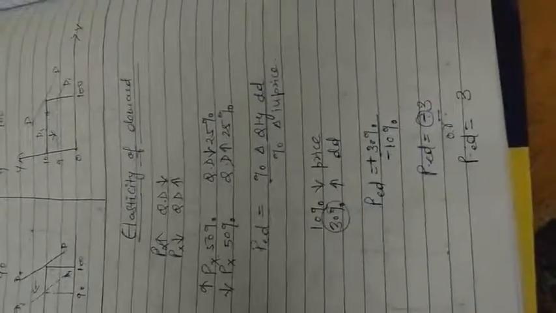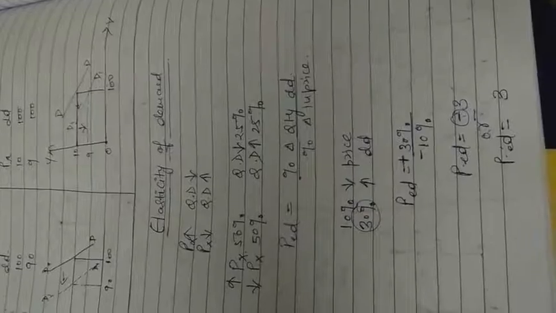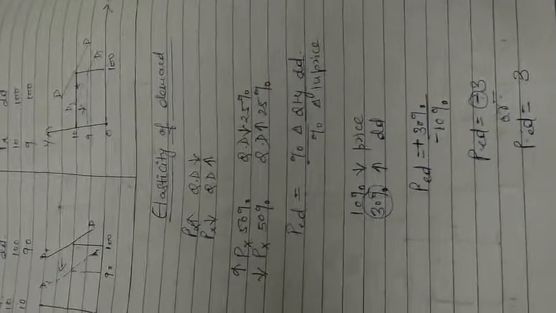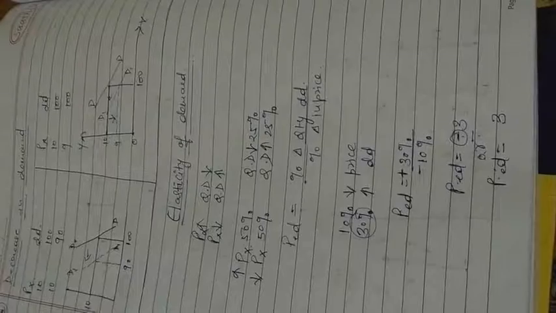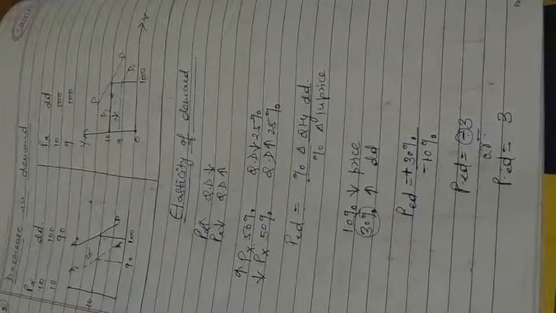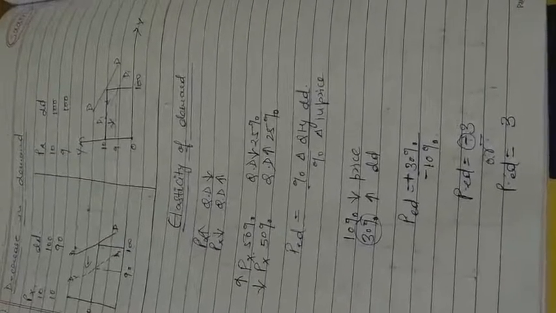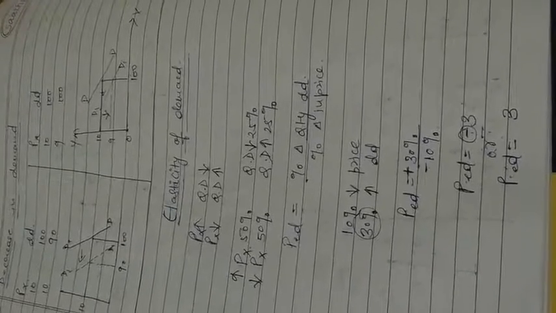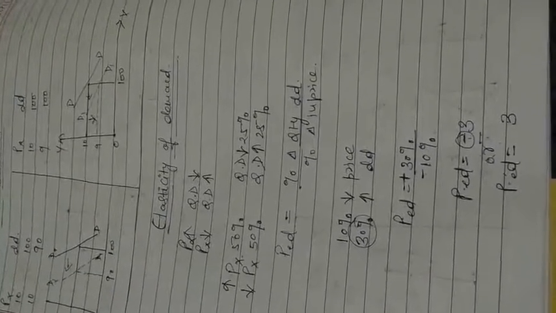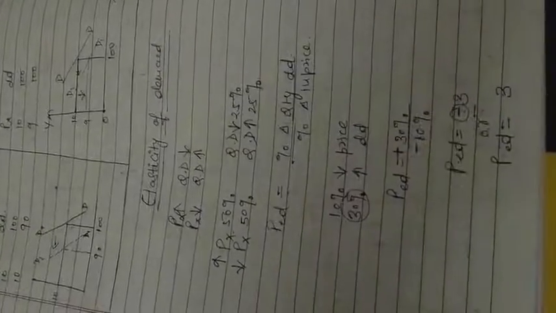So this is elasticity of demand, which I have explained to you. The law of demand shows the direction of change in price and quantity demanded, and elasticity of demand shows the degree of responsiveness, meaning the percentage change in quantity demanded and the percentage change in price. And the formula we apply: there are 3 types of elasticity of demand: price, income and cross elasticity. Price elasticity of demand is equal to percentage change in quantity demanded upon percentage change in price.